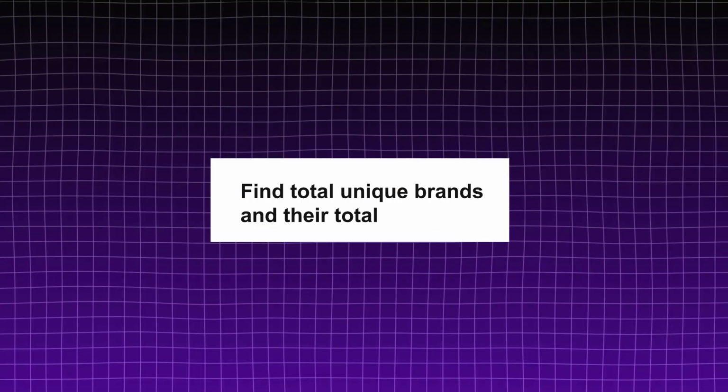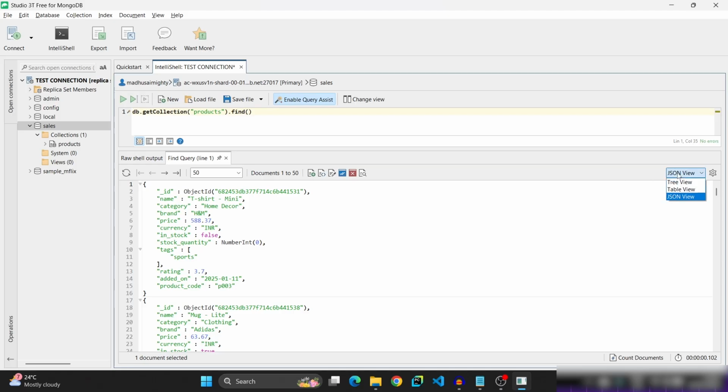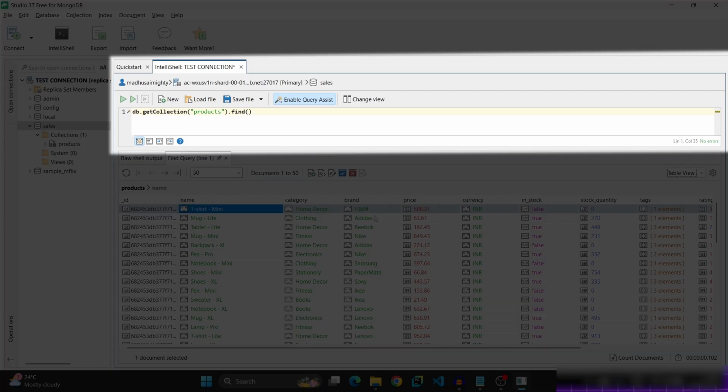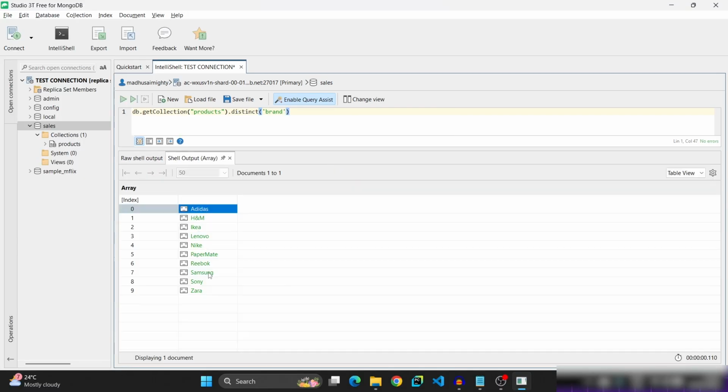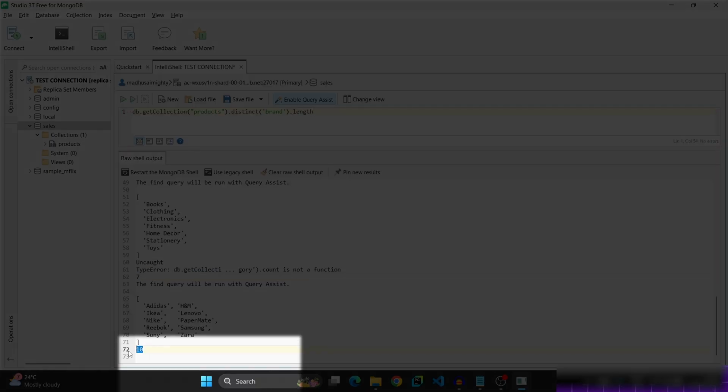Next query, find the total unique brands and their total number. So it is our actual data. Now we need to find distinct brands. It indicates unique brands, so distinct brand. So these are all the distinct brands present in this collection. Now find their total count. Then we should use the query .length. So here there are 10 unique brands in this products collection.